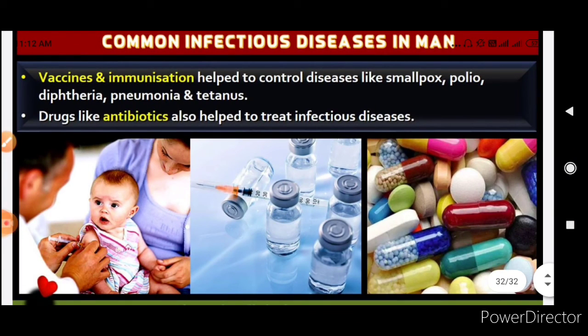Finally, vaccinations and immunization are helping us to control diseases like smallpox, polio, diphtheria, pneumonia, and tetanus. And drugs like antibiotics also help to treat infectious diseases.